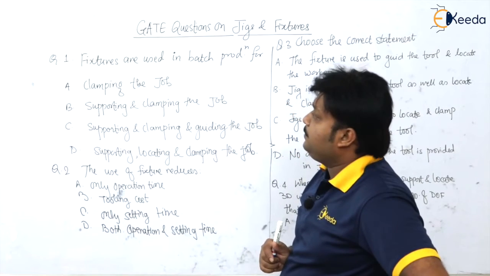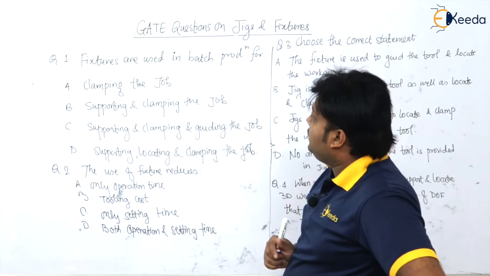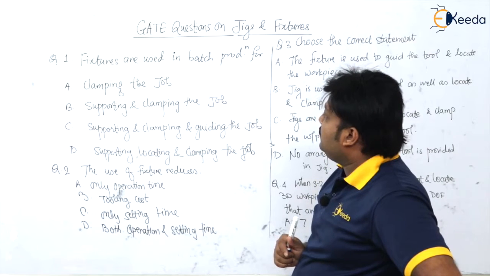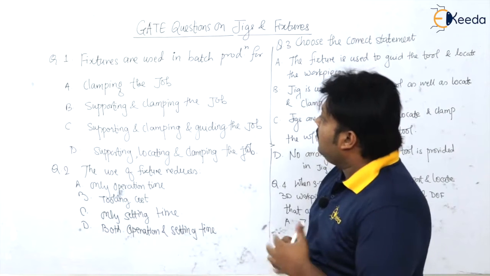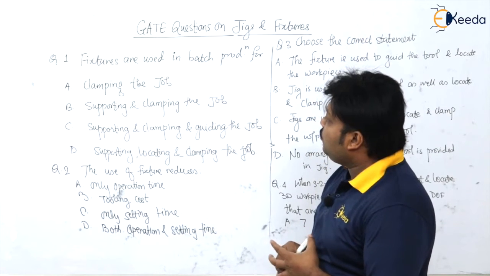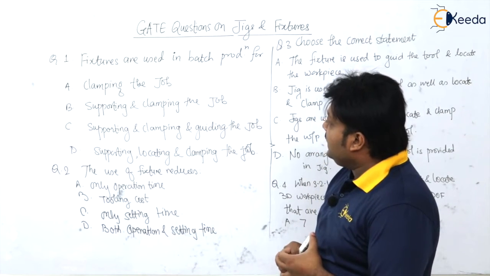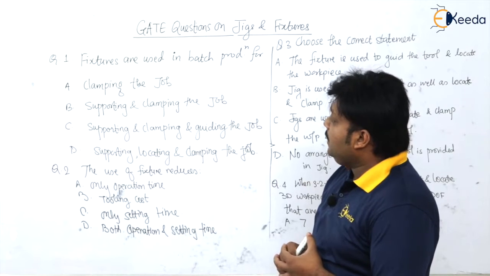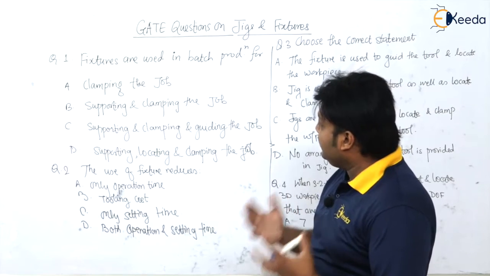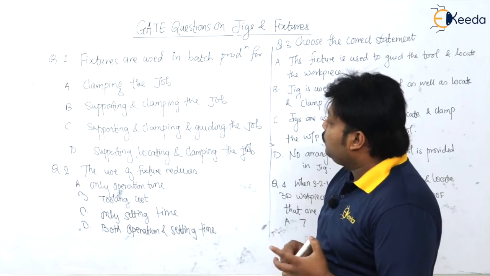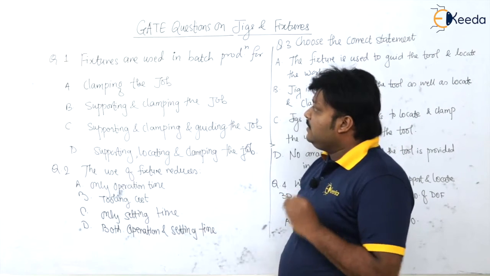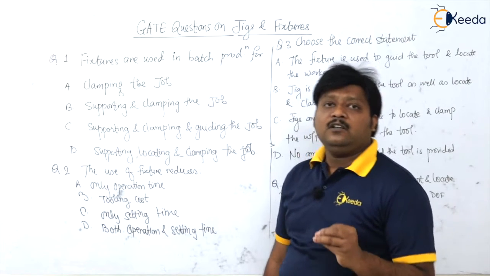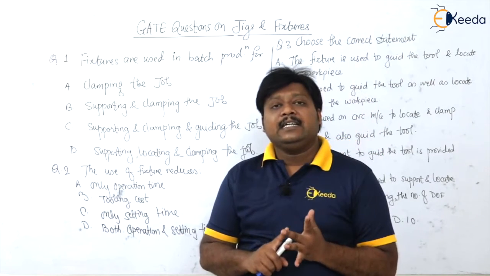The fixtures are used in batch production for. These are all GATE questions. Option A, clamping the job; then supporting and clamping the job; then supporting, clamping and guiding the job; then supporting, locating and clamping the job. You know very well that fixtures are basically used for supporting, locating and clamping the job.